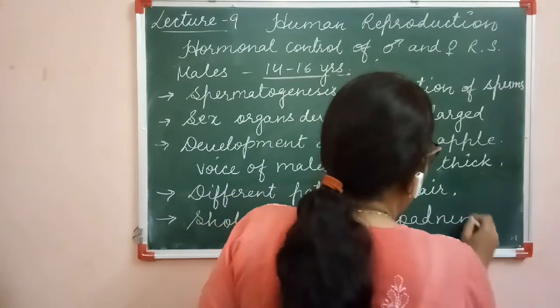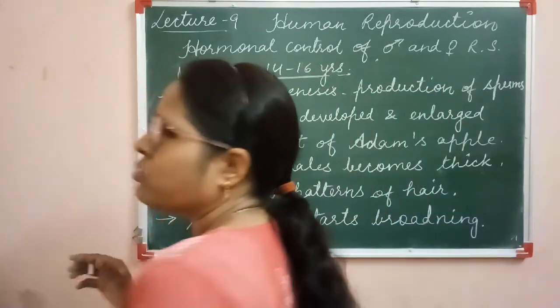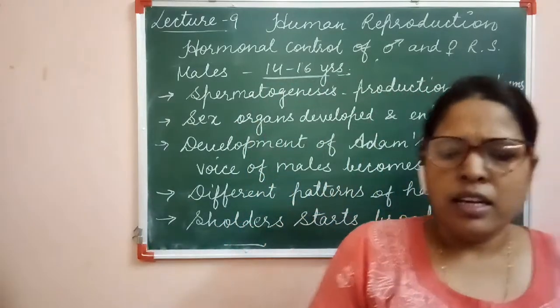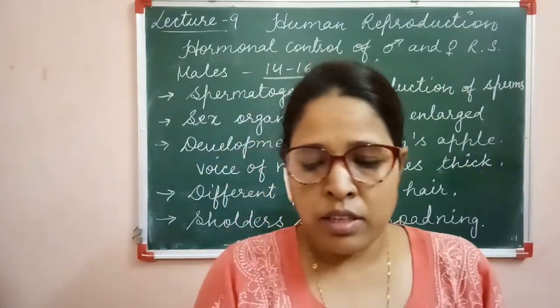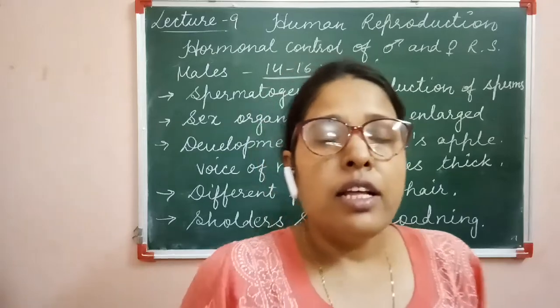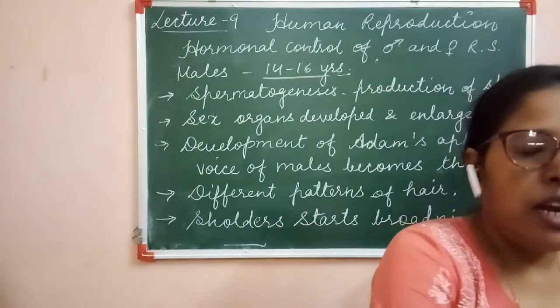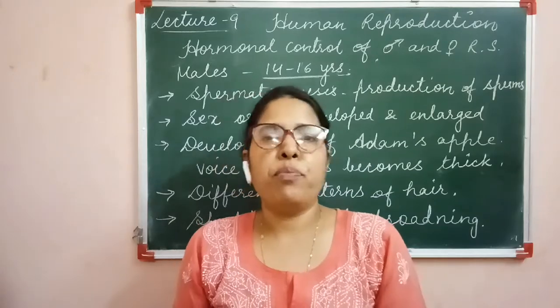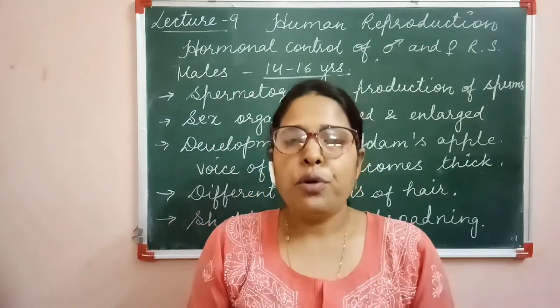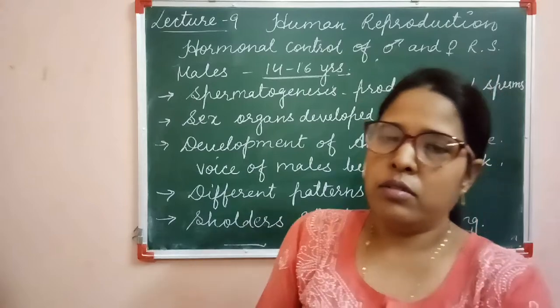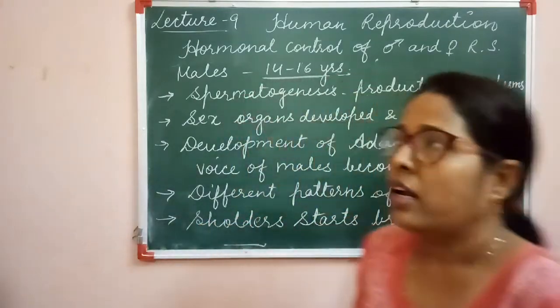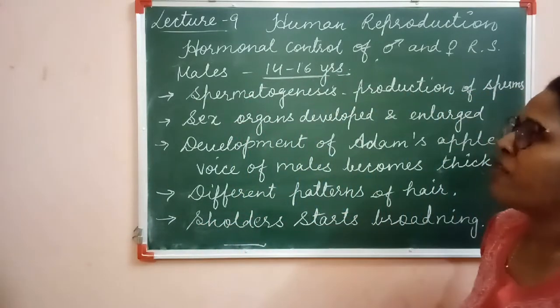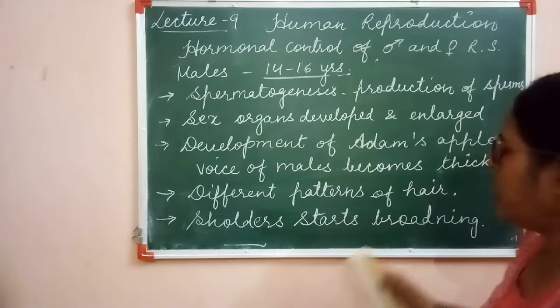So the body becomes more muscular and strength is developed in the body. These types of changes take place in the body of males at the time of puberty. Due to these changes, the human males are capable of doing reproduction. Clear?